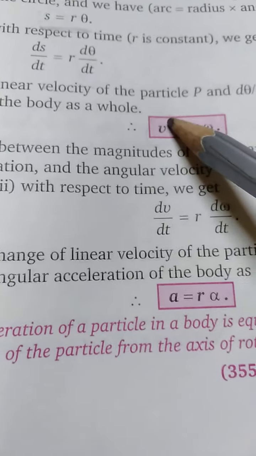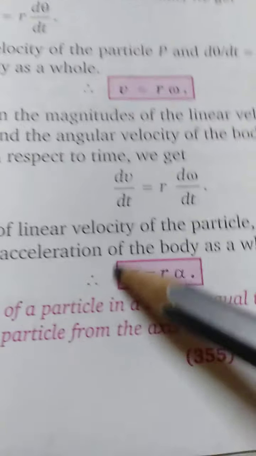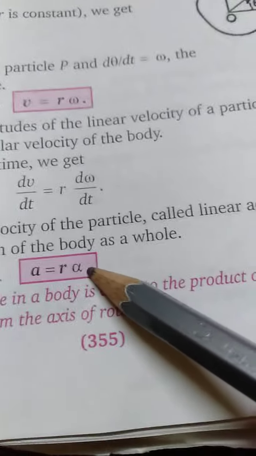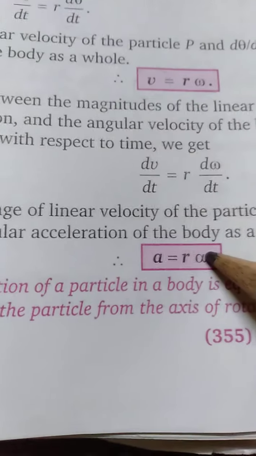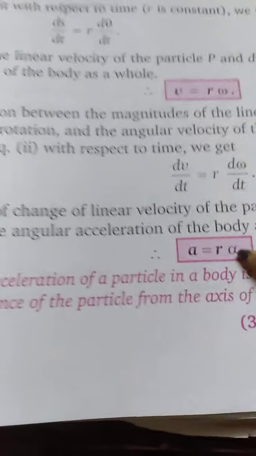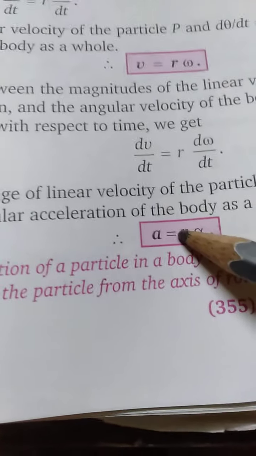Similarly, if we differentiate further, we will get a equals r alpha. Here a is the linear acceleration and alpha is the angular acceleration. So here we are getting a new term, alpha, the angular acceleration.